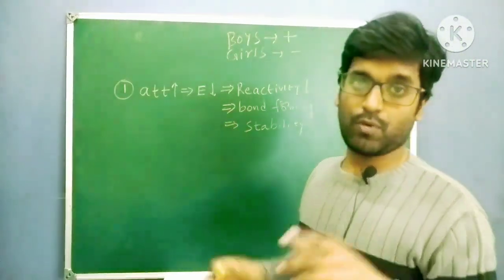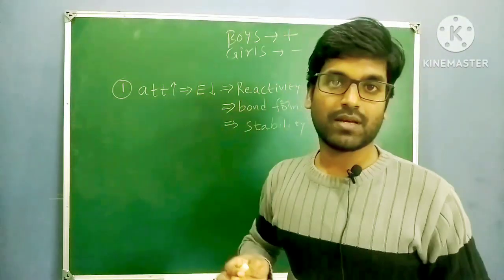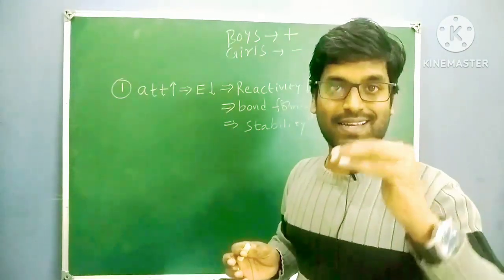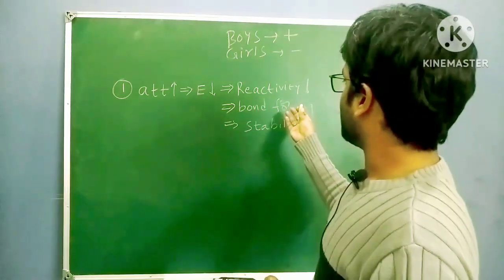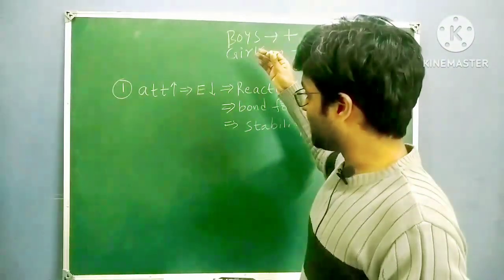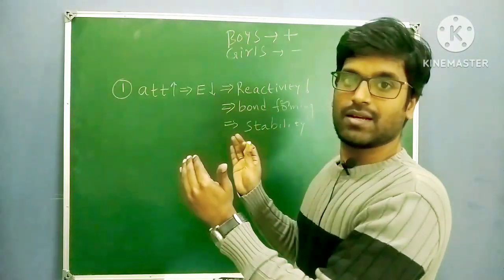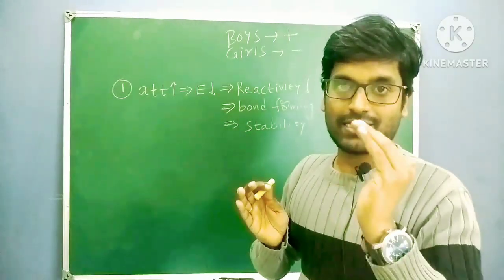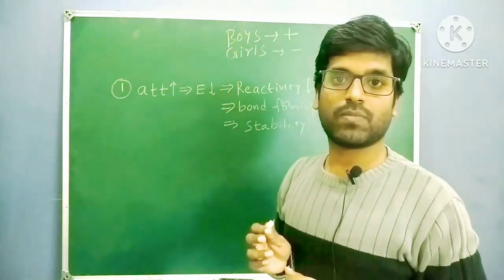These are very important points, remember. Okay, pay attention. Whenever you are attracted to some person, your responsibilities are increasing, so your energy is decreasing, reactivity is decreasing, but your stability is increasing because you are earning now. So stability is increasing, and that is why you are forming a bond with the other person. Just apply the same story to the elements also. Whenever 2 atoms are coming close to each other, whenever they are trying to form a bond with each other, energy of the system is decreasing, reactivity is decreasing, but stability of the system is increasing.